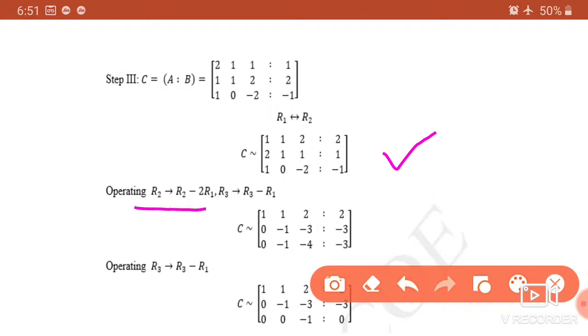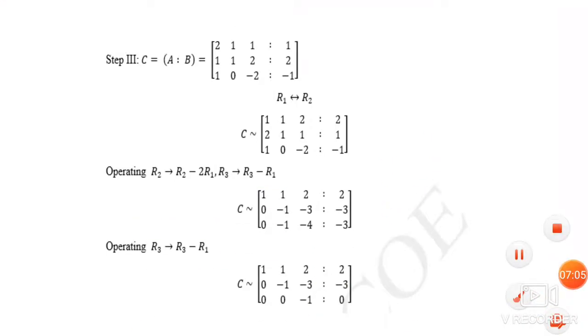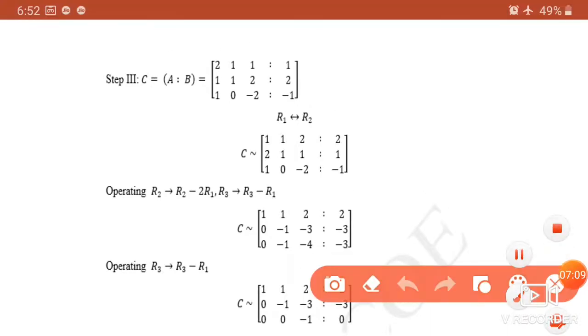Next, operating R2 changes to R2 minus 2 R1 and R3 changes to R3 minus R1. So we get 1, 2, 2, 1, 2, 2, then there will be a change in R2 and R3. So 2 minus 2 becomes 0. So R2 changes to R2, 2 minus 2, it becomes 0.